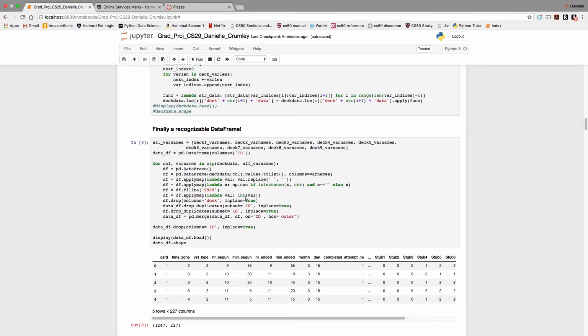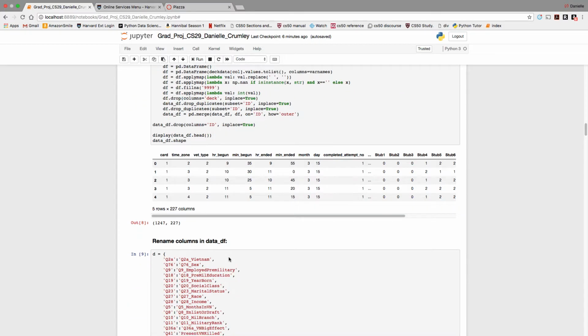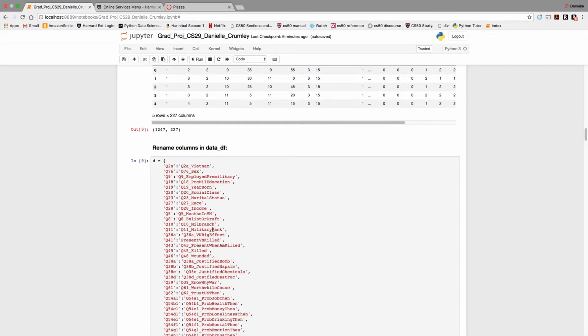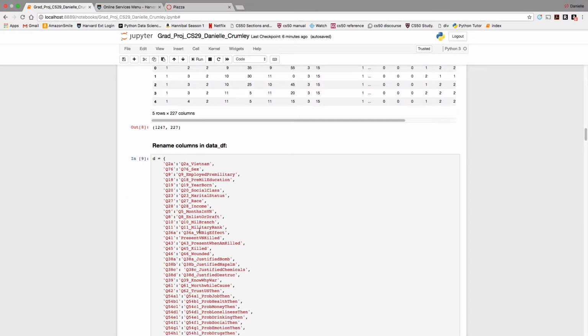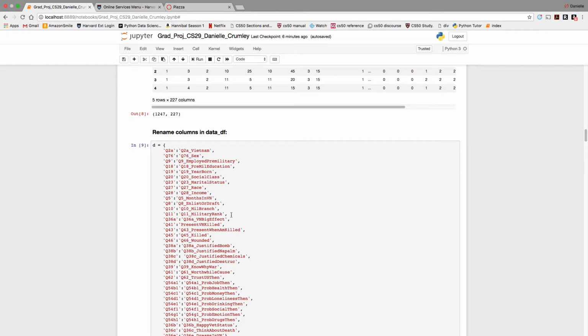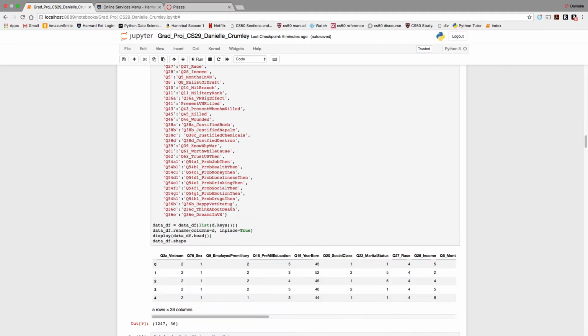Here's the pandas data frame we're looking for. The columns are from the raw survey data and the responses, and of course each row represents one respondent. Next I was renaming the columns in the data frame to be a little more descriptive, and also selecting variables that I was interested in and that would be relevant to my project, because there's just so much data, so many different questions in this survey.